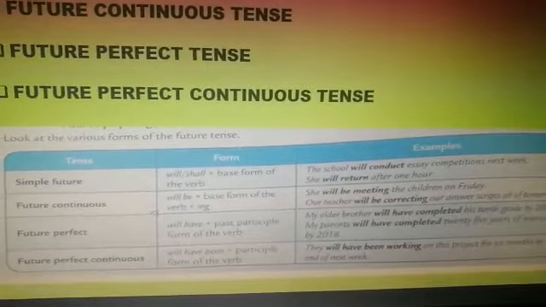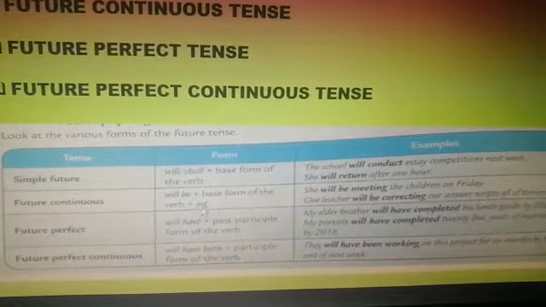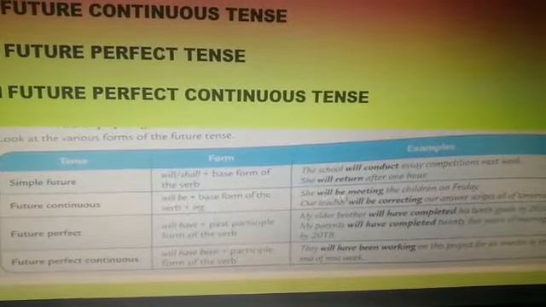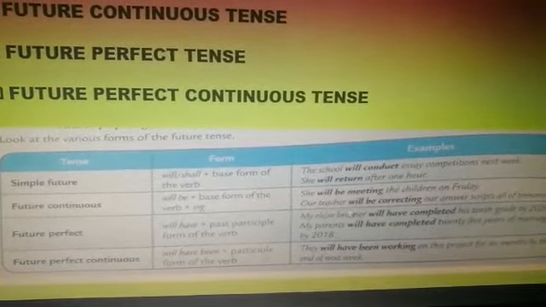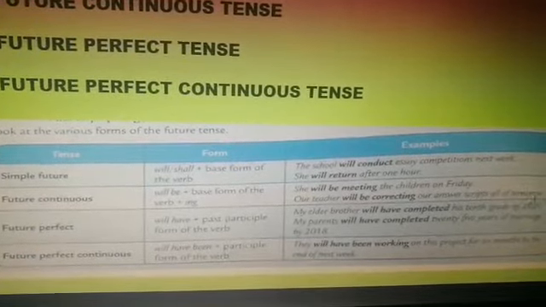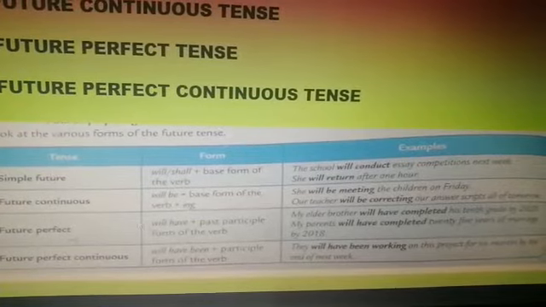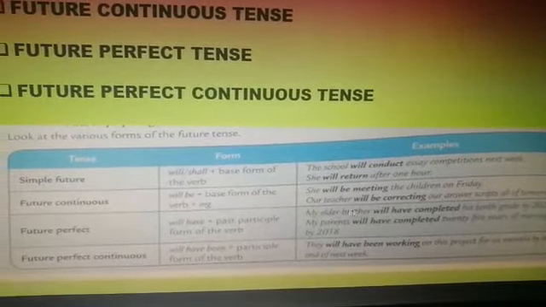Future continuous: will be plus the base form of the verb plus ing. She will be meeting the children on Friday, or our teacher will be correcting our answer scripts all of tomorrow. Then future perfect: will have plus the past participle form of the verb.